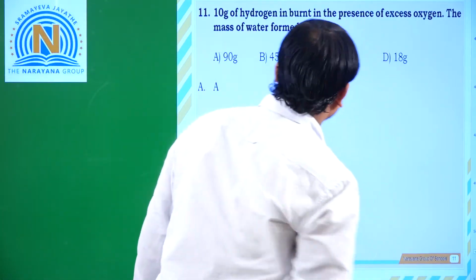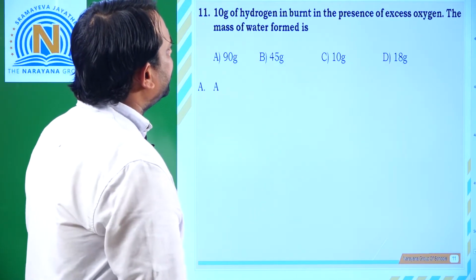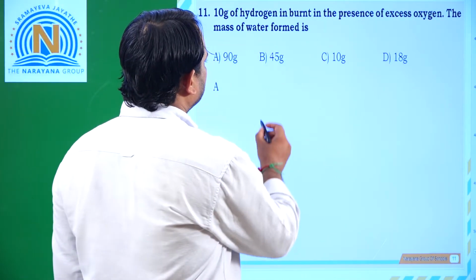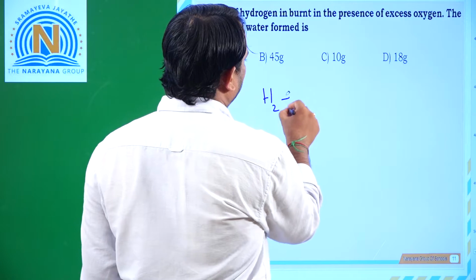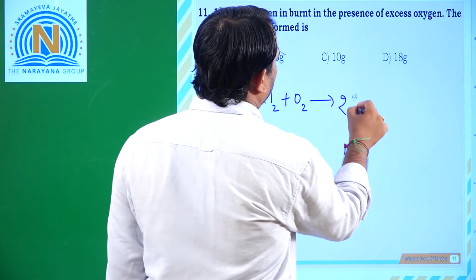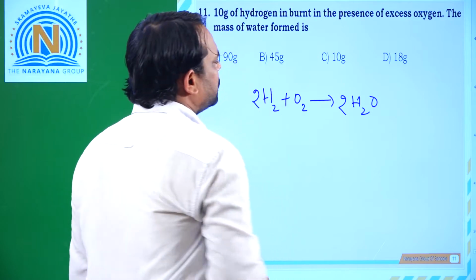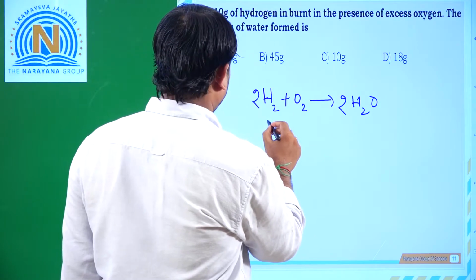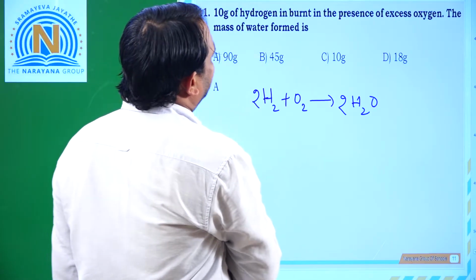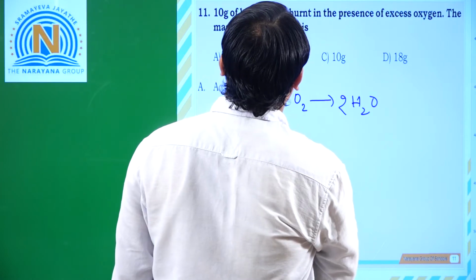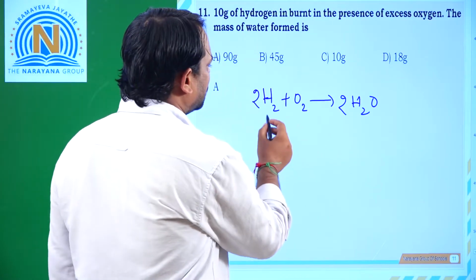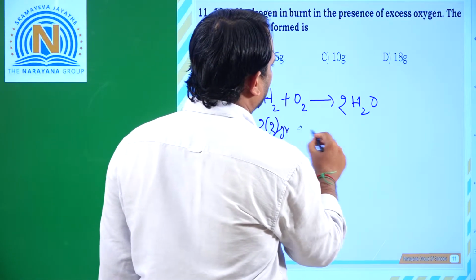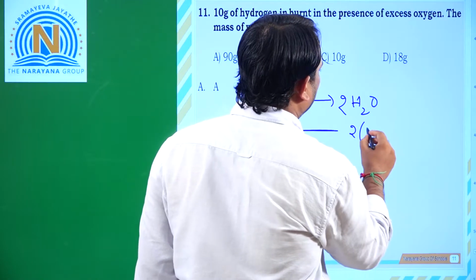Right? And next, 10 grams of hydrogen is burned in the presence of excess of oxygen, then the mass of water formed is, so H2 plus O2 gives rise to 2H2O. That means 2H2 plus O2 gives rise to 2H2O, right? Here see, 2 into 2 grams, that means 4 grams, will release 2 into 18 grams.